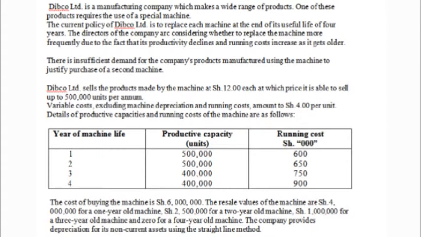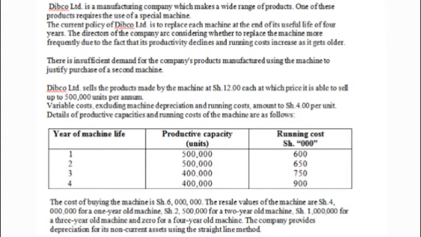The current policy of Deepco Limited is to replace each machine at the end of its useful life of 4 years. The directors of the company are considering whether to replace the machine more frequently due to the fact that its productivity declines and running costs increase as it gets older.